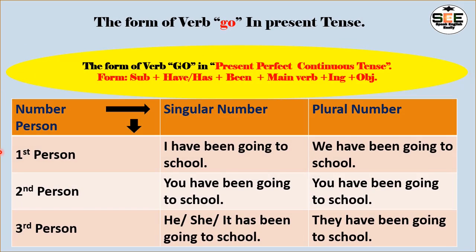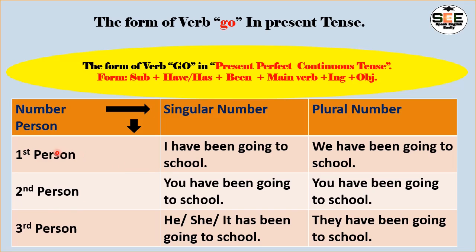Here is the table. In this table, first of all, we can see the arrow mark indicating singular number and plural number, and the arrow mark downwards indicating person: first person, second person and third person.